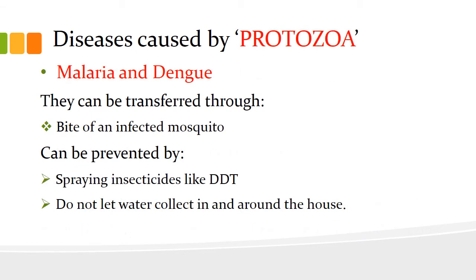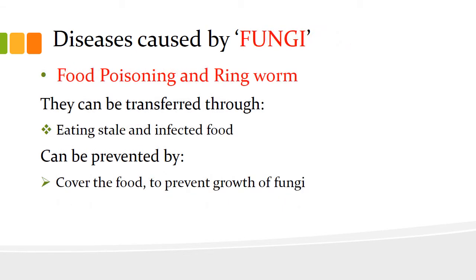Diseases caused by protozoa are malaria and dengue. How are they transferred? They are transferred by the bite of an infected mosquito or insect. And how can we prevent these kinds of diseases? Use mosquito creams like Odomos, spray insecticide like DDT, and do not let water collect. Why? Because these mosquitoes breed in contaminated water, so don't let water collect near your surroundings and always keep your surroundings clean.